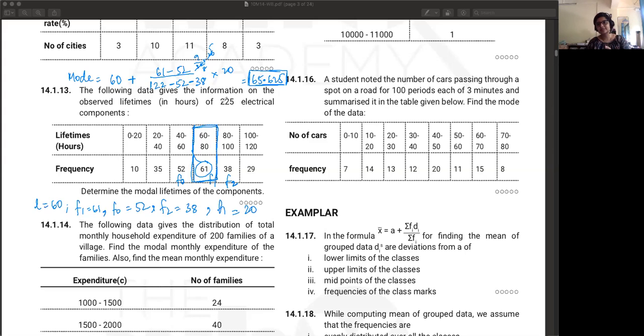So your final answer should lie within the median class only. If your modal class is 60 to 80 and you're getting 80 point something, outside of 60 to 80, it means there's some calculation mistake you've made. So that will be a very good way to do a sanity check on whether you're getting the correct answer or not.